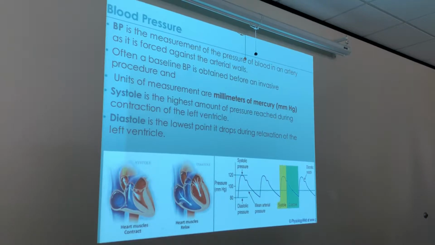What's that called? Contraction? It's called being triphasic flow. Triphasic flow because it goes above the baseline. It starts below the baseline, goes above it, comes back down. Okay? The 3 phases is below, up, and down. That's why it's called triphasic flow.